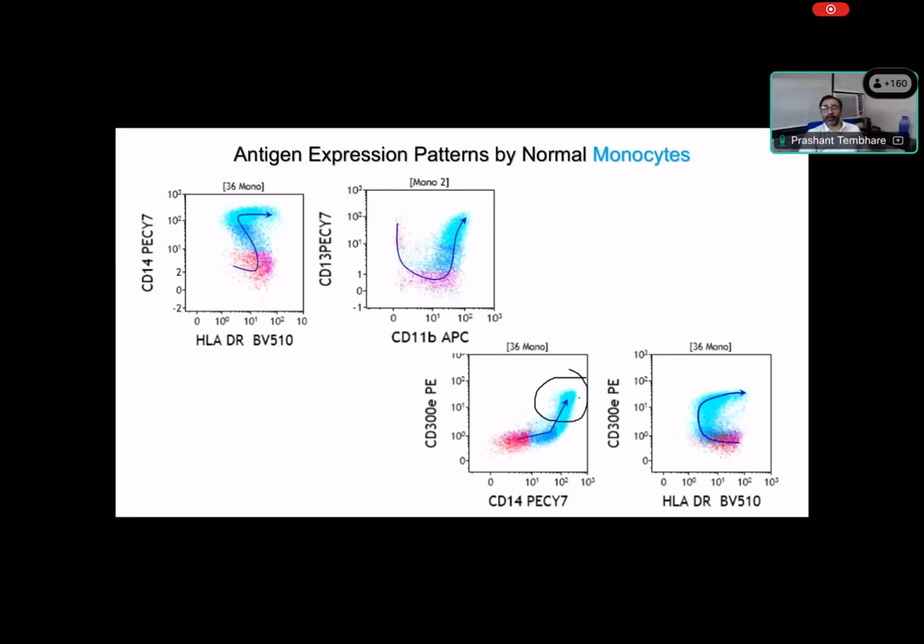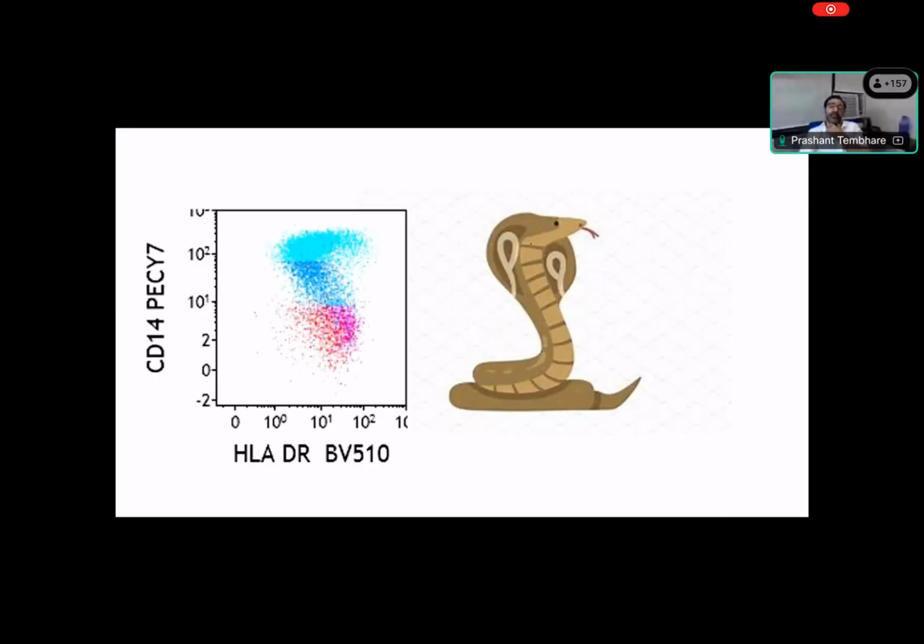CD300 again is a marker which is expressed in late mature monocytes. Right? So you can see there is a kind of maturation pattern when we combine these markers. So we can see DR versus CD14 showing the S type of maturation pattern. Again, U type of maturation with CD13 and CD11b. Again, kind of reverse of this pattern, you can see the C pattern with CD300E and HLA-DR, and CD300E and CD14. These are different patterns. So remember, you can remember the snake or the cobra, where you have this type of pattern, where the monocyte also can show this type of pattern, right? When it's going from monocyte to blast.